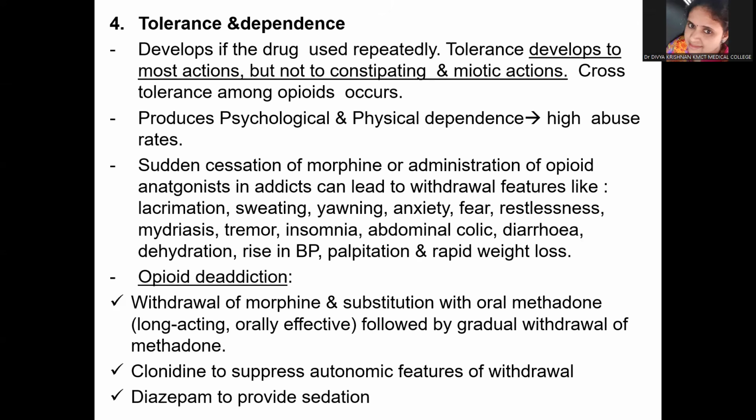So, how do you de-addict opioid? We'll learn about this in detail, but here I'm just covering it for completion. What we have to do is withdraw morphine and substitute with oral methadone. Oral methadone is a long-acting, orally effective opioid, and then we have to gradually withdraw methadone. We'll be learning details about the de-addiction methods when we discuss methadone. For the time being, you just have to know that to de-addict morphine, you first withdraw the morphine and substitute it with a long-acting, orally effective opioid, that is methadone, and then gradually withdraw the methadone also.